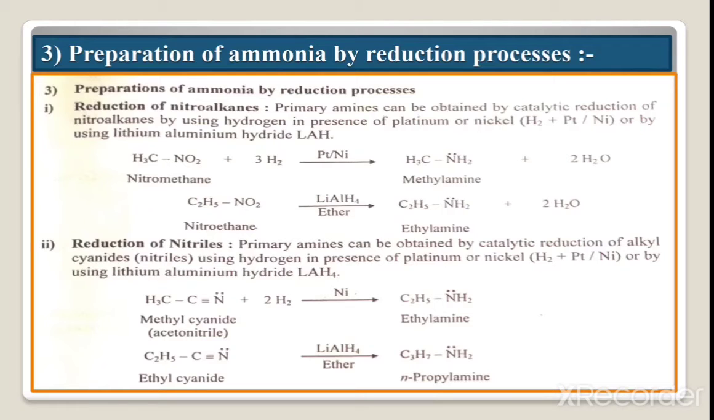Here the one interesting case is methyl cyanide. Here methyl cyanide, that means CH3C triple bond N, and in the final product we get CH3CH2NH2, that means we get the ethylamine. Okay. Now here C2H5, that means one carbon more, we get the C3H7NH2, we get the N-propyl amine.